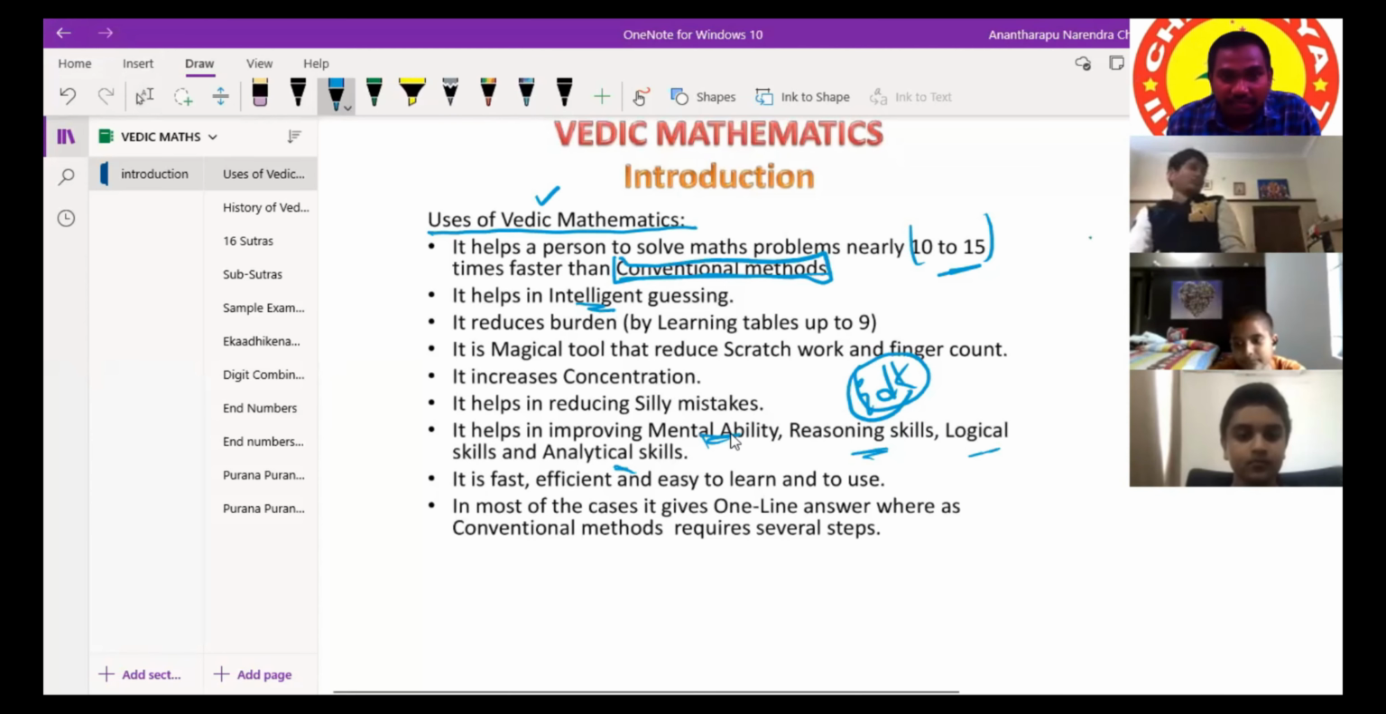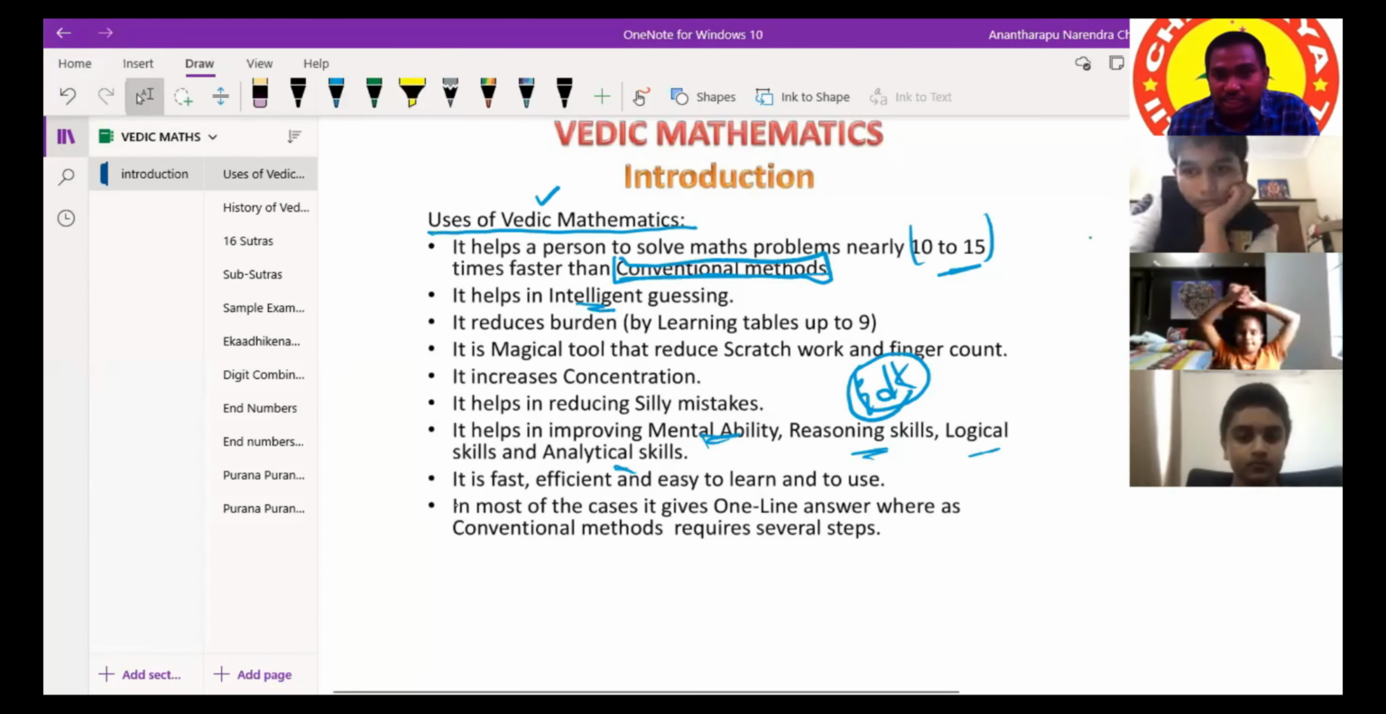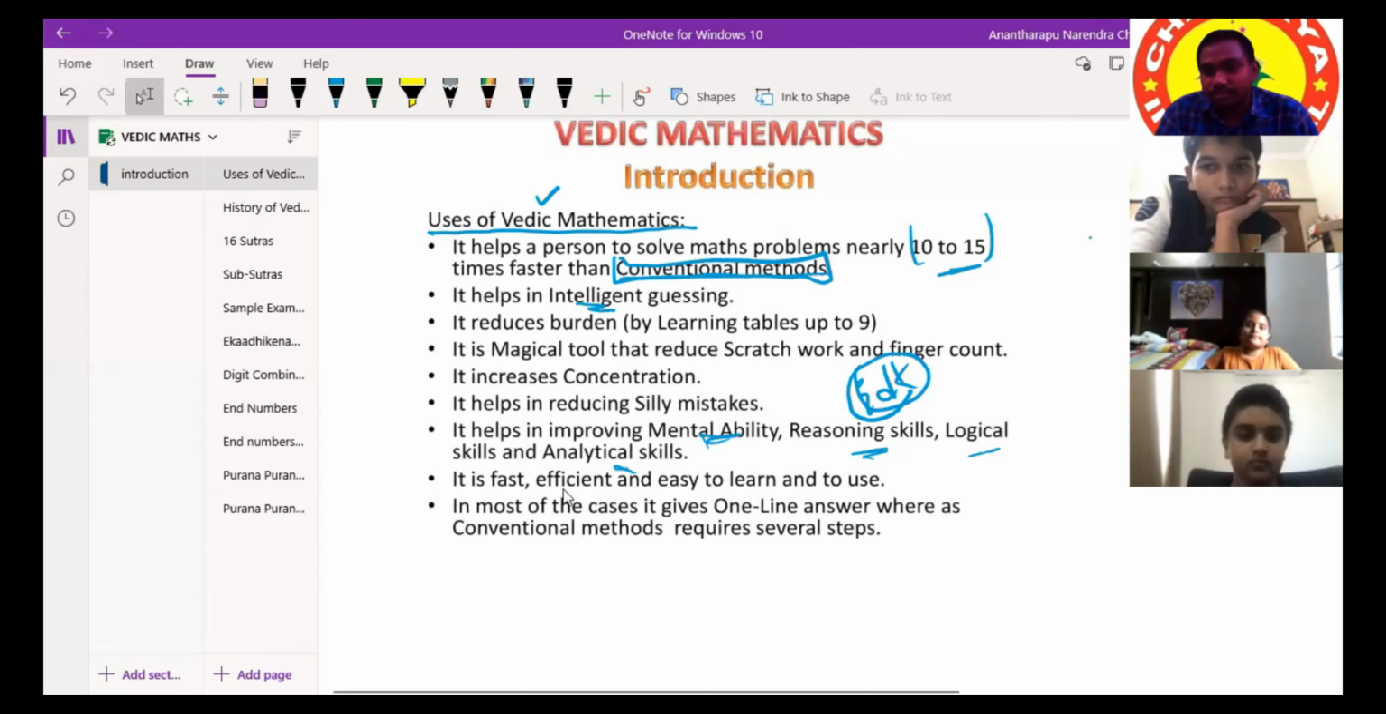Next, see, it is faster, efficient, and easy to learn and use also. It is easy to learn and easy to use also. Right?